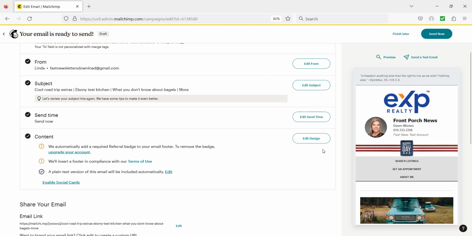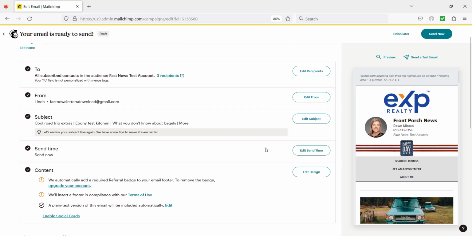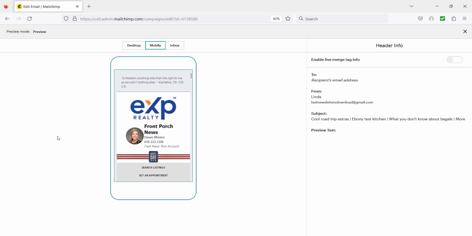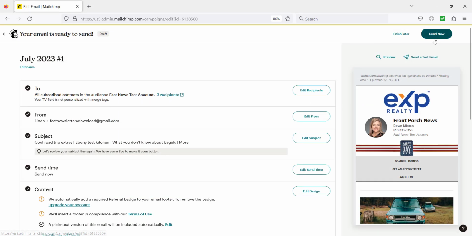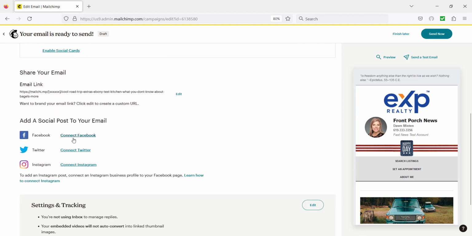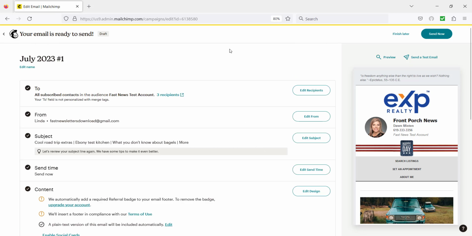If you're not ready, or if you want to change your design again, you can click on Edit Design and change it. You can preview it here to see what it looks like in desktop. There's all your merged information has been pulled in. You can also check it out on mobile. And if you're satisfied with that, you're going to click on the X to get out of the preview. You've filled out all this information and it's ready to send. You can also scroll further down and you can connect to Facebook, Twitter, and Instagram and prepare a post to go out to each of those at the same time as you send your newsletter.